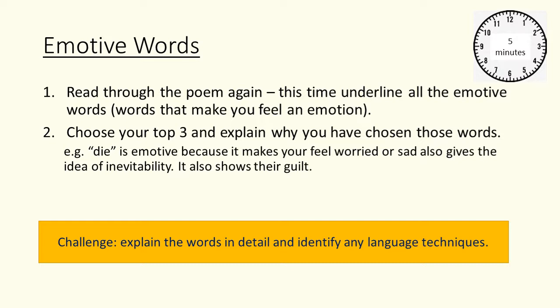For example, die is emotive because it makes you feel worried or sad and also gives the idea of inevitability. It also shows their guilt. For a challenge, explain the words in detail and identify any language techniques. Pause the video for 5 minutes to do this now.